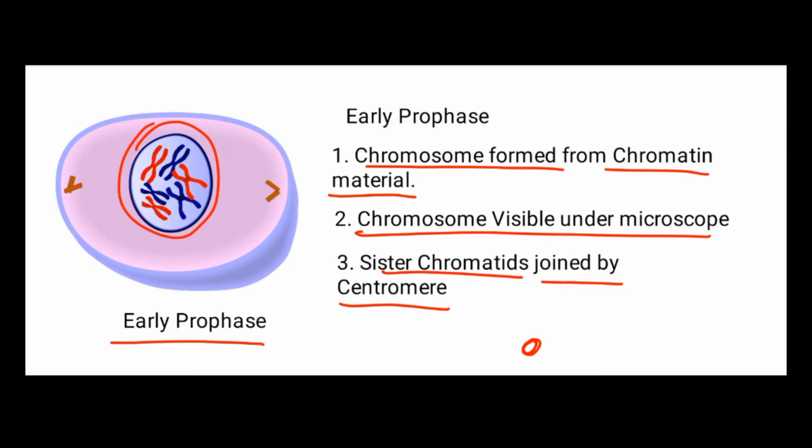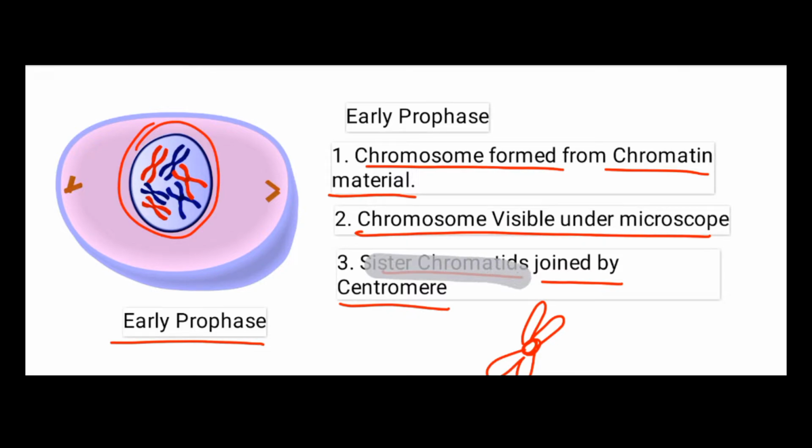This one is the centromere, and the centromere has these two chromatids, and these two chromatids are called sister chromatids. These sister chromatids are joined by a common centromere, the central part, and this is the visible structure of a chromosome we can observe in the compound microscope.